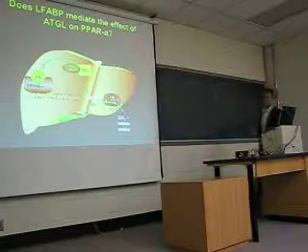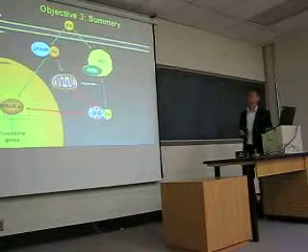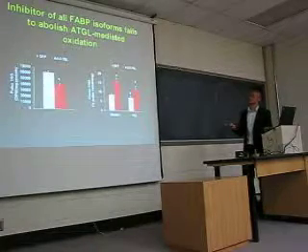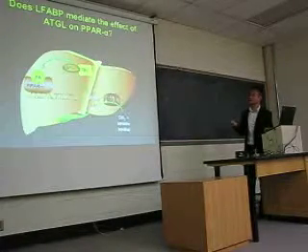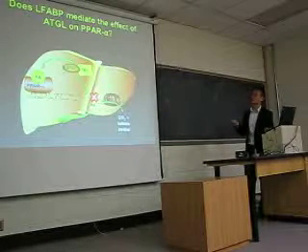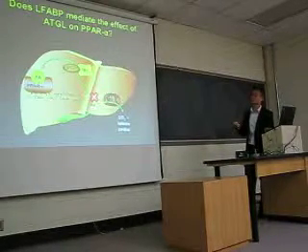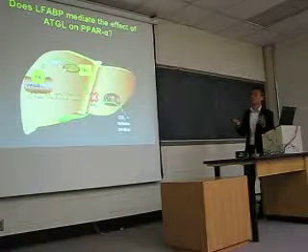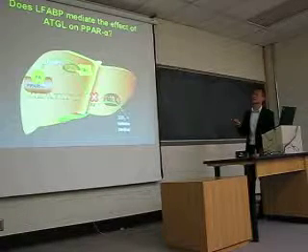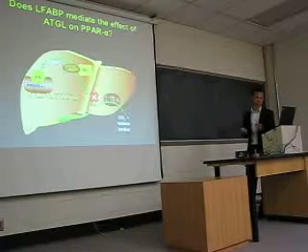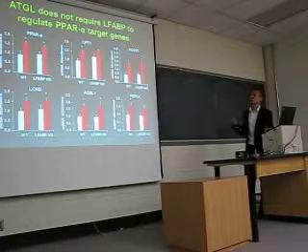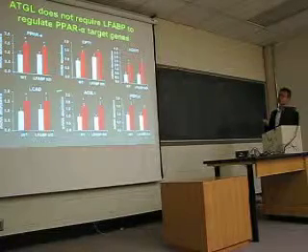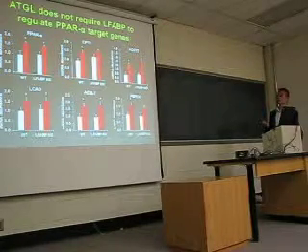Now that we have shown FABP is not involved in channeling fatty acid hydrolyzed by ATGL to the mitochondria, we were wondering whether it might play a role in channeling fatty acid from ATGL to PPAR alpha to activate the genes. So here again we look at the expression of PPAR alpha and some of the other target genes that are involved in fatty acid oxidation or beta oxidation.